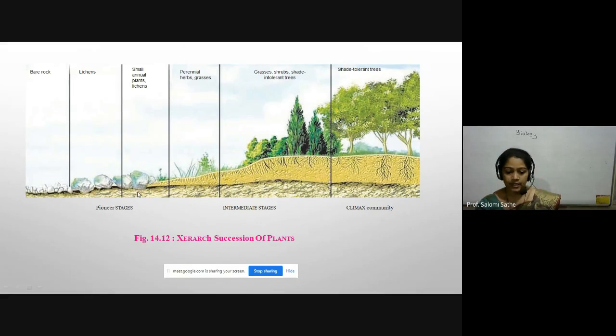Then they go through the next stage, the intermediate stage, and lastly they reach the climax community. Here in the climax community, shade tolerant trees are there, the last or ultimate stage of community on the earth.